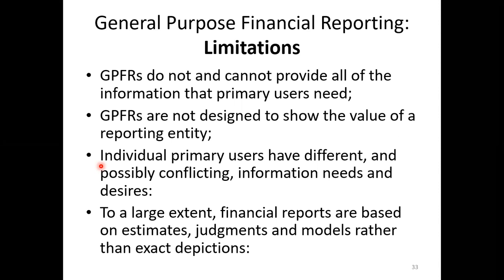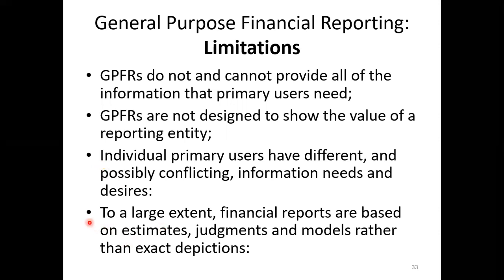One person may need to know what types of inventories the company has. Another investor needs information about what items the company is selling. What is the color of the car? What's the registration number of the car? What car is used by managers? This kind of information is not available in the general purpose financial reports.